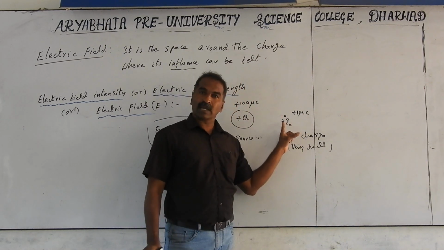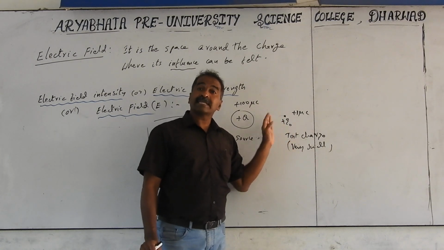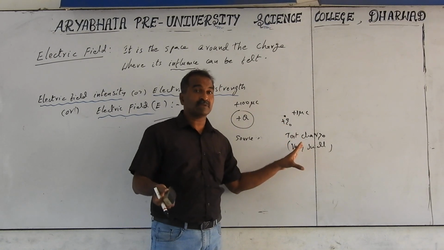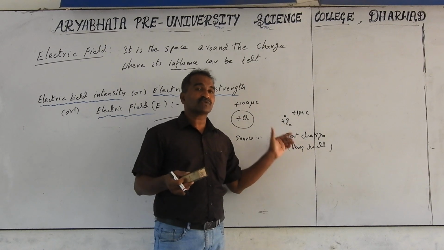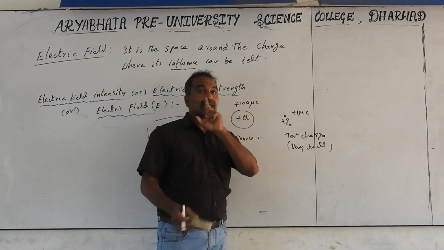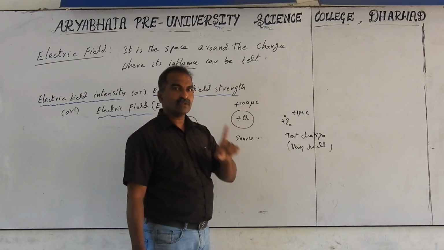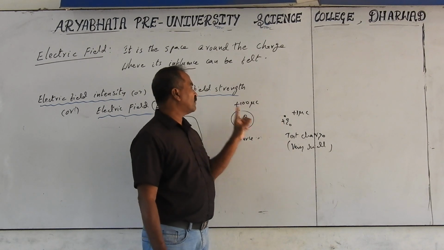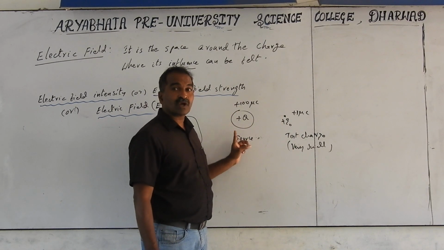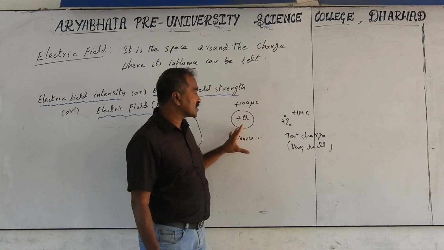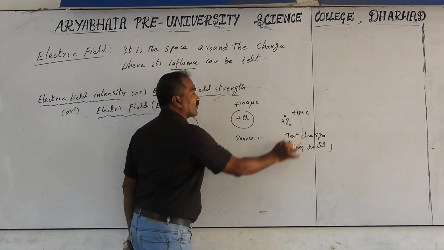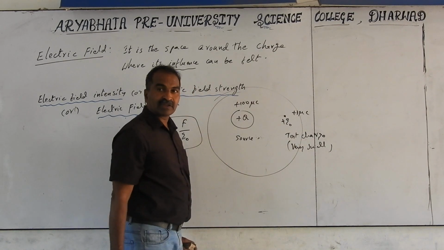It need not always be 1. It can be any value. It can be plus, it can be minus, when you are calculating for problems. But for definition purposes, when we discuss now, Q0 is taken as plus 1 microcoulomb, meaning positive always, and very small compared to the bigger charge, which is called the source charge. The source charge means it is providing the electric field around it.